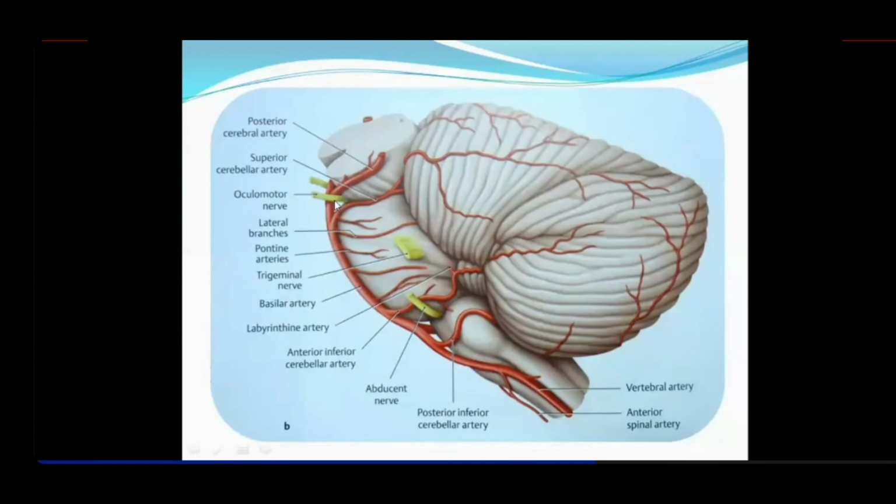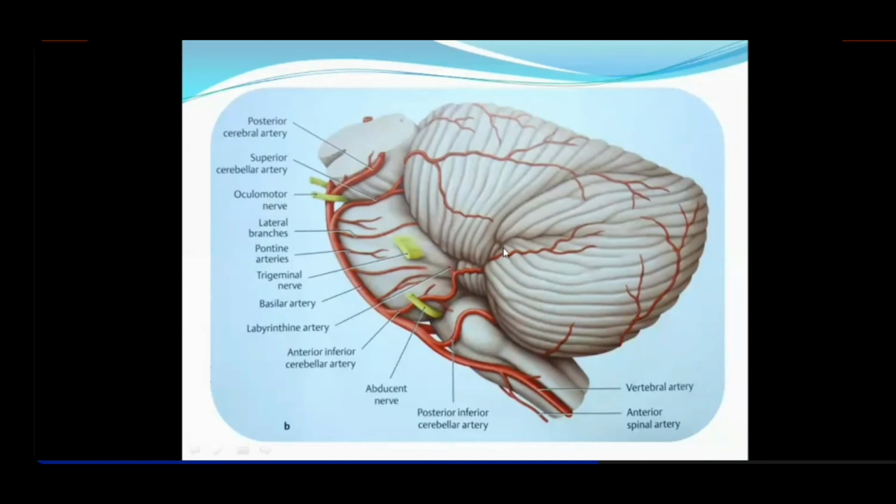So it is said that it is clamped like tongs, by whom? By two arteries. The oculomotor nerve emerges between, remember, between, that is, superior to that is the posterior cerebral artery. When it emerges out, there's an artery running above the oculomotor nerve, and that is the posterior cerebral artery. And there's an artery running below the oculomotor nerve, and that is the superior cerebellar artery. Got it? So that's the blood supply.